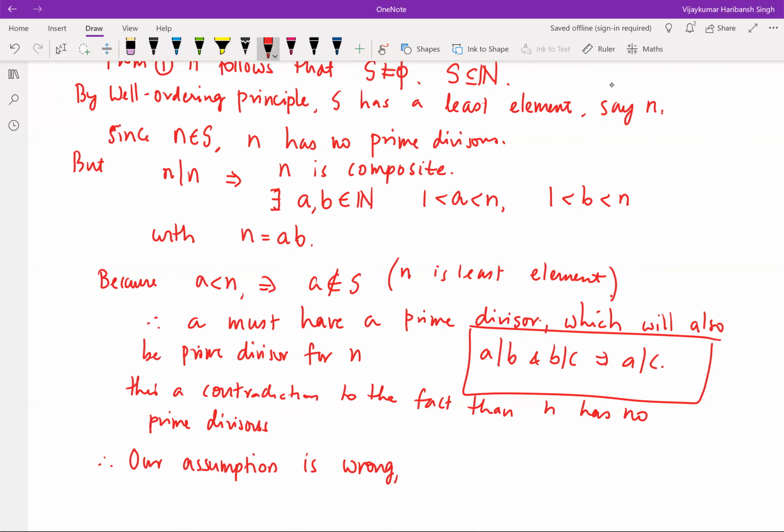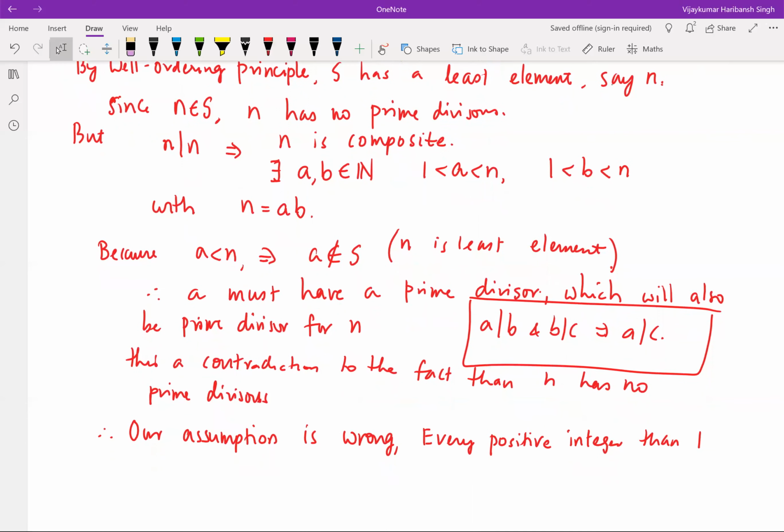Therefore, every positive integer greater than 1 must have a prime divisor, or at least one prime divisor.